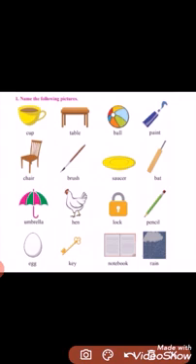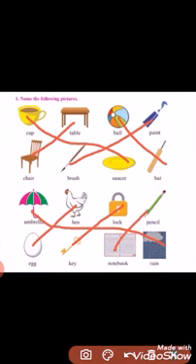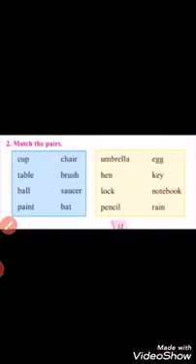Children, let's match the things that go together. Cup and saucer, table and chair, bat and ball, paint and paintbrush, umbrella and rain, egg and hen, lock and key, notebook and pencil. Match the pairs.